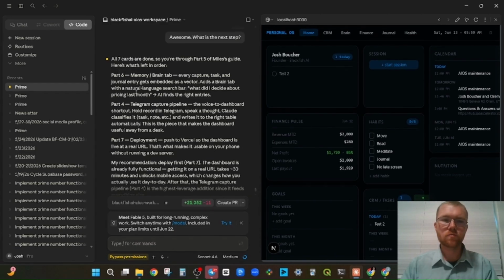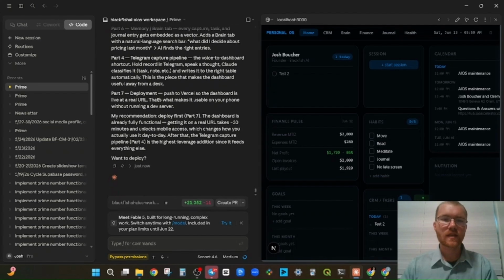I skimmed through the resource and it said it would take 2 weeks. This is 2 days that we've been doing this so far. Memory and brain tab. Every captured task and journal entry gets embedded as a vector. That's a brain tab with a natural language search bar. What did I decide about pricing last month? AI finds the right entries.